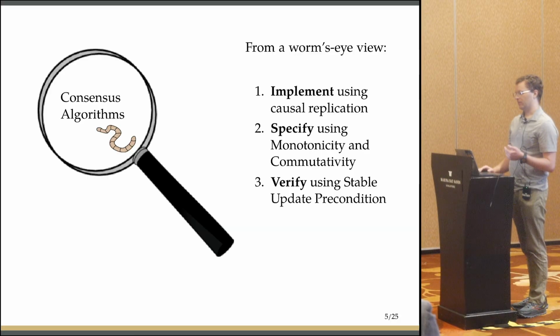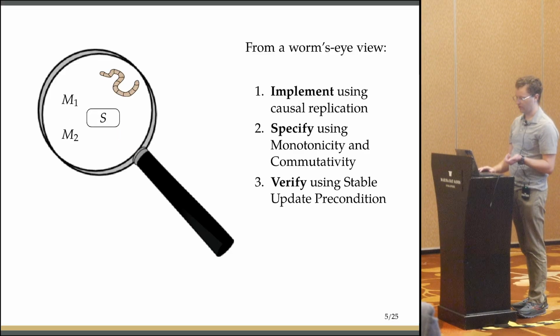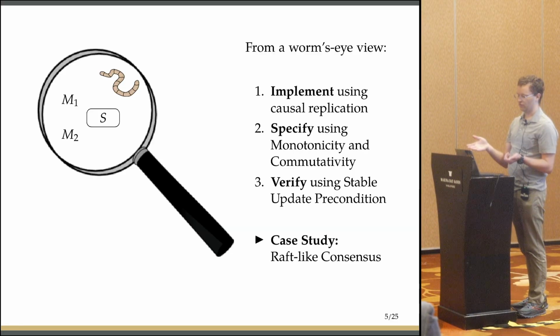And by verifying this using an inductive verification artifact called a stable update precondition. So this is basically the outline of the talk. And then I'll talk about our case study, where we've applied this to a real useful consensus protocol that works like Raft.